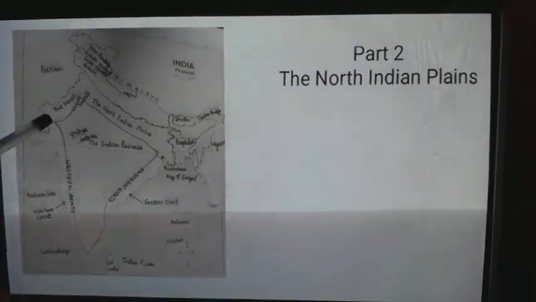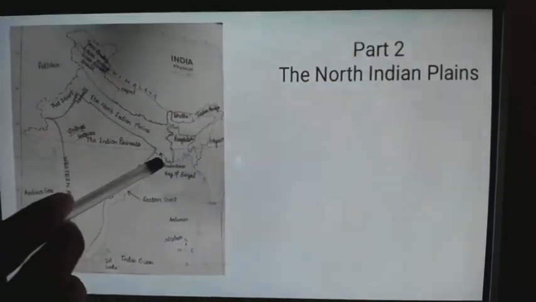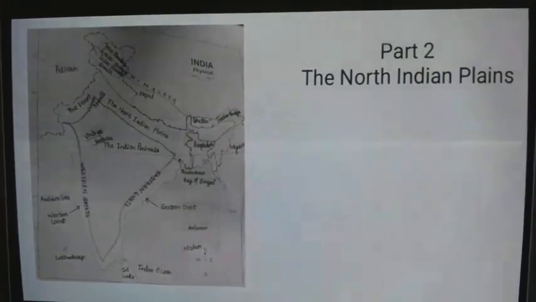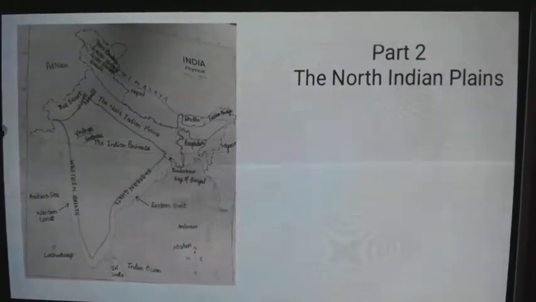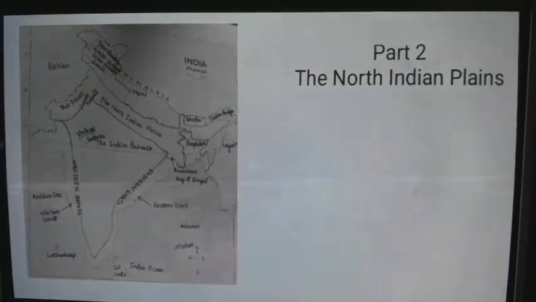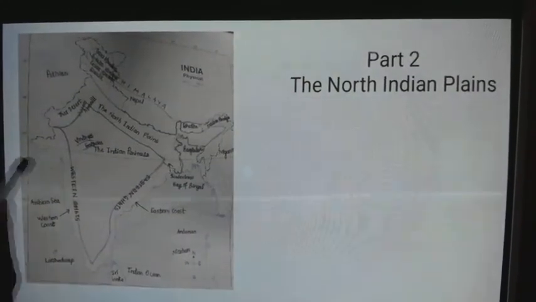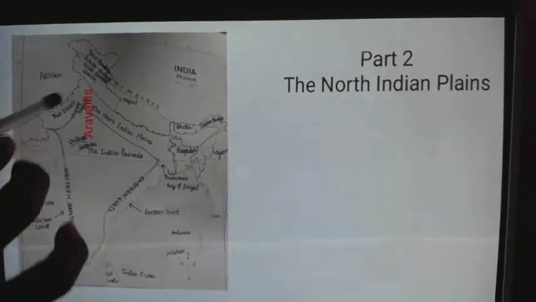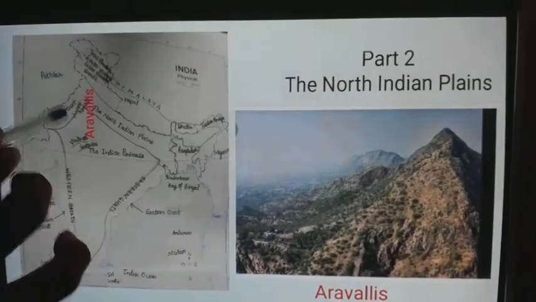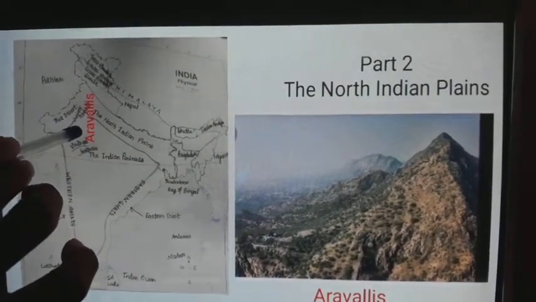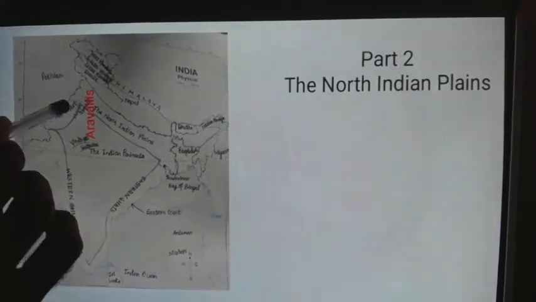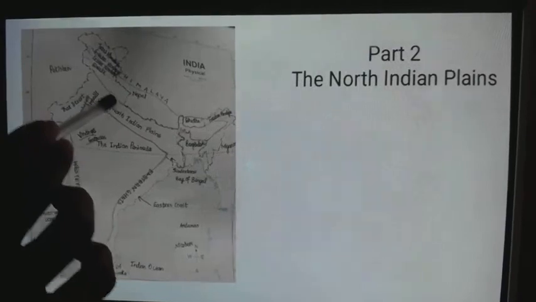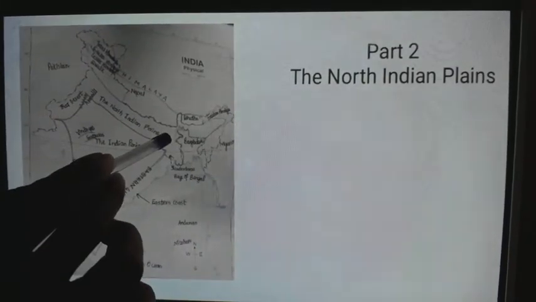The second thing you will learn is that this is a flat, low-lying area divided into two parts, the east part and the west part. Look at this, this is the location of the Aravalli mountain. The eastern part is the river basin of the Ganga. We also call it the Ganga basin.